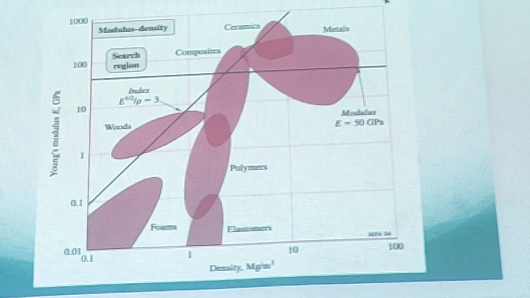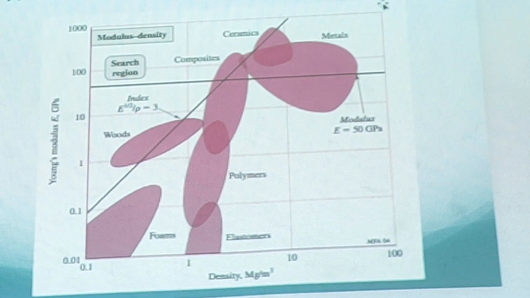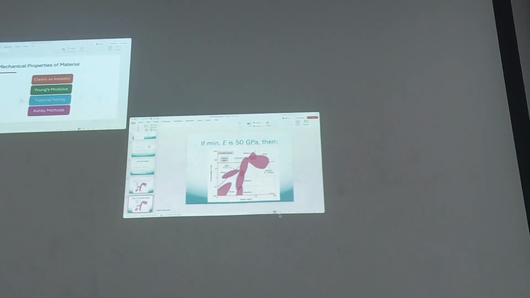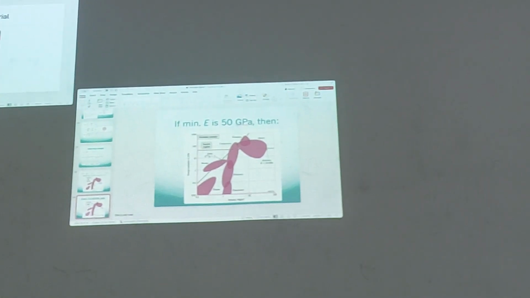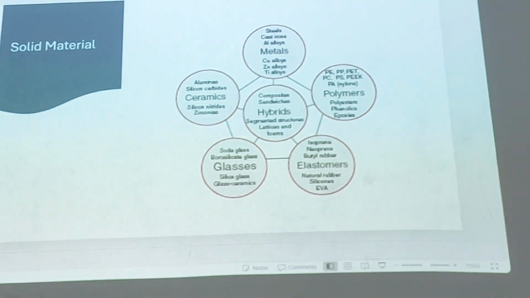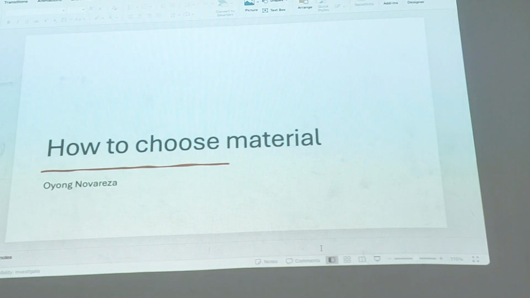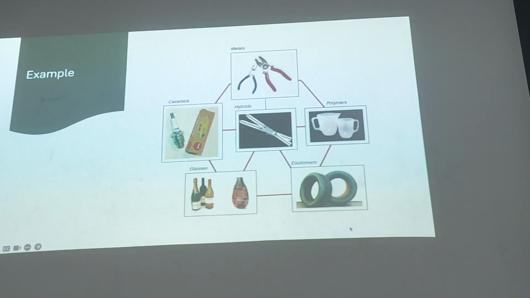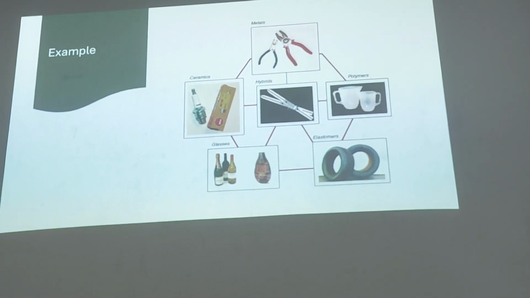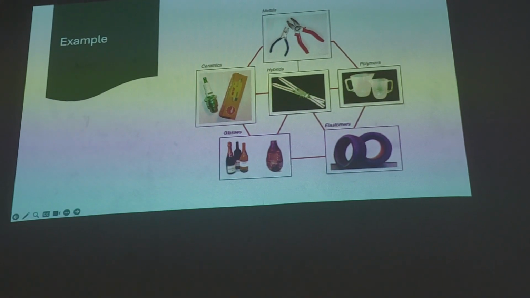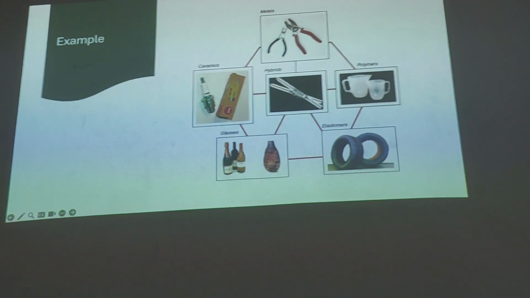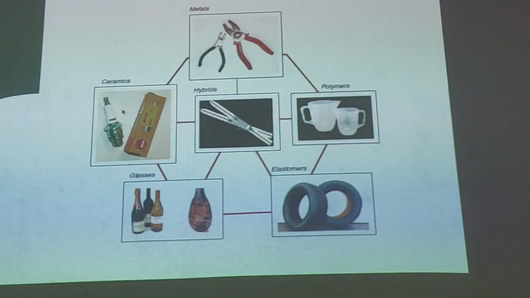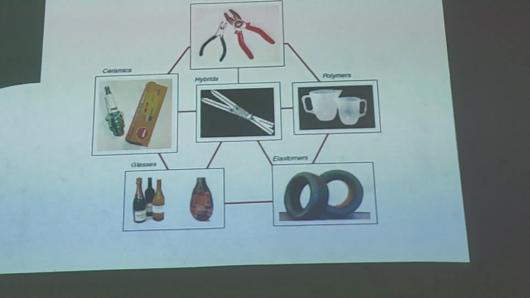Okay, that's why we have to use SP. Actually, second, only the PVC, how to choose material. This is for the example, like if we want to use a metal, polymers, hybrids, ceramics. Do you know this one? Ceramics. Spark plug.